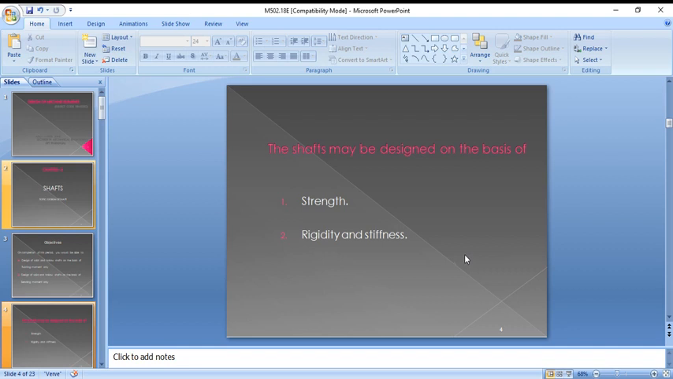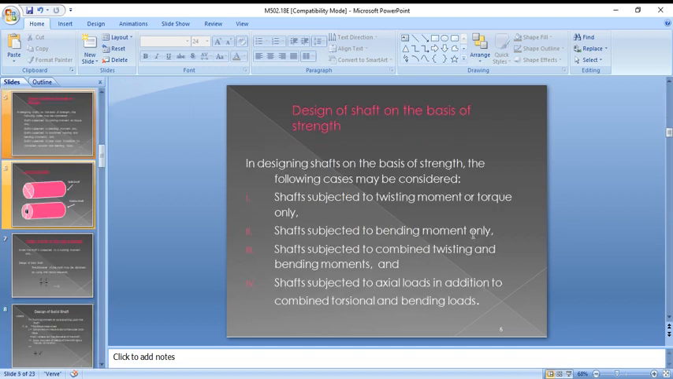The cross section of the shaft must safely resist the action of the involved forces. The action of forces on the shaft is generally torsion and bending. So first we are going to design the shaft based on strength. In designing a shaft based on strength, the following cases may be considered. First one is a shaft subjected to twisting moment or torque.